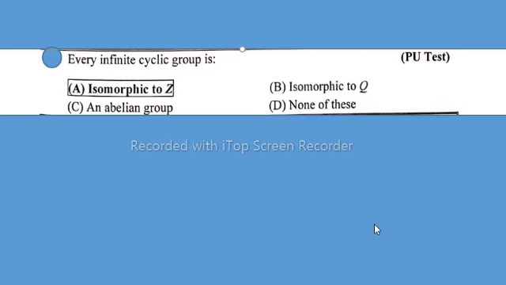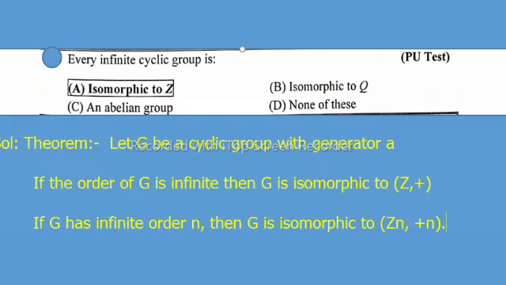In this lecture, I will solve Punjab University test MCQs, that is, every infinite cyclic group is... Solution. Theorem: let G be a cyclic group with generator a. If the order of G is infinite, then G is isomorphic to Z plus. If G has infinite order, then